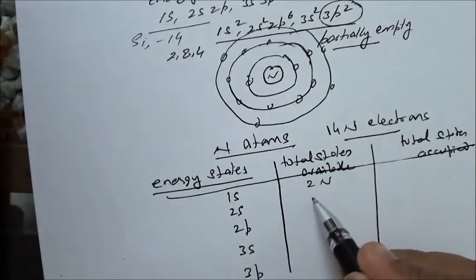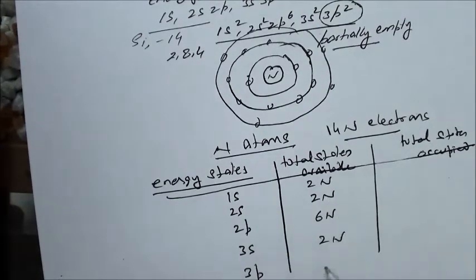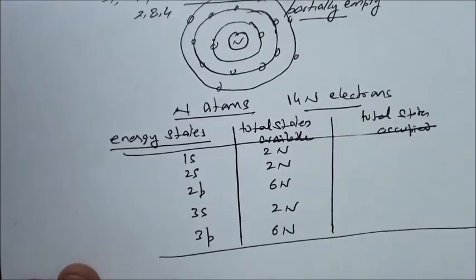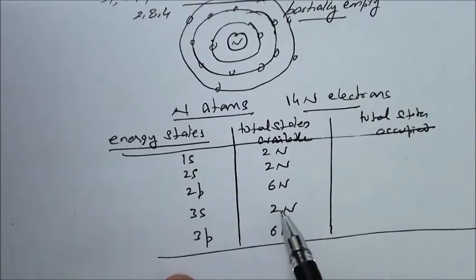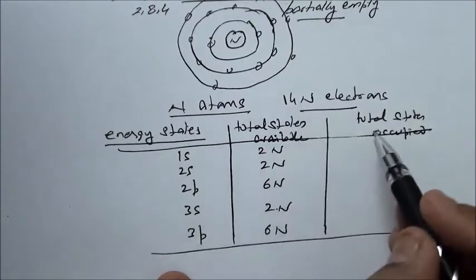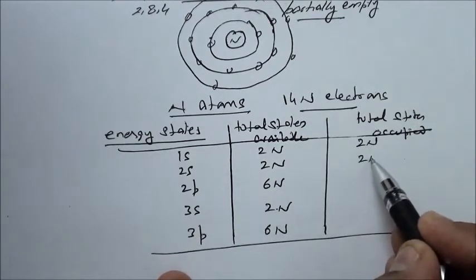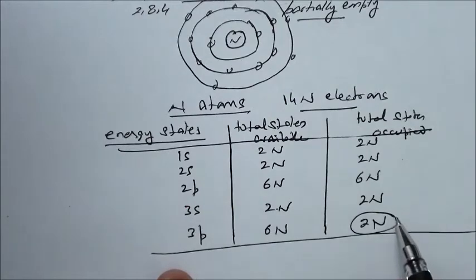It can have 2n, 2n, 6n, 2n and 6n. I'm just making it n times. Otherwise 1s can have 2 electrons, 2s can have 2 electrons, 2p can have 6 electrons, 3s can have 2 electrons, 3p can have 6 electrons. This is the total available states. But occupied states, when it comes to silicon, these are all filled, all filled, but here only 2n are filled. So it is partially empty.